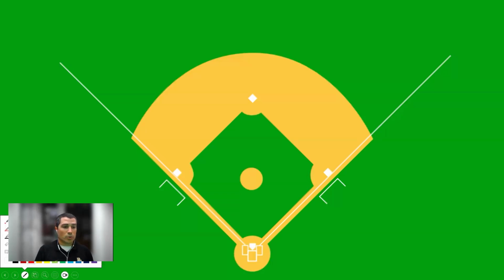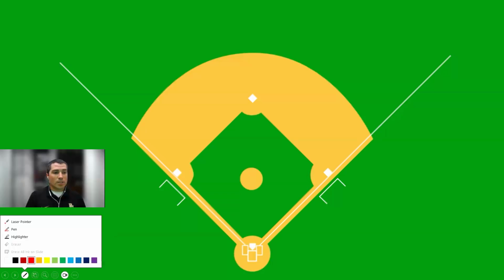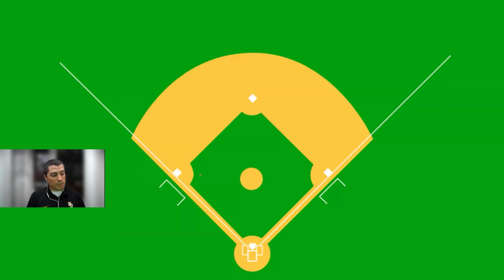Okay, as we take a look at these, the one that I think is the quirkiest for us to see is when it says touches a spot beyond an imaginary line between first and third base. So if we draw a line between first and third base right here, say we have a batted ball that swirls right here, touches the ground here, and somehow squibs down here in this direction.